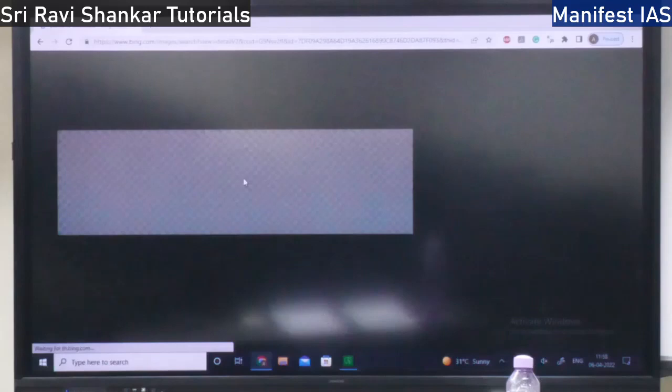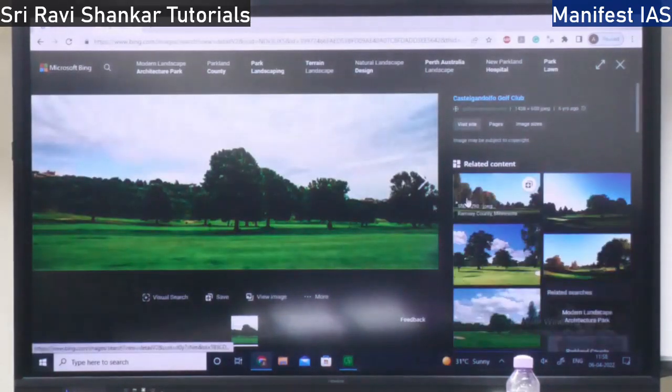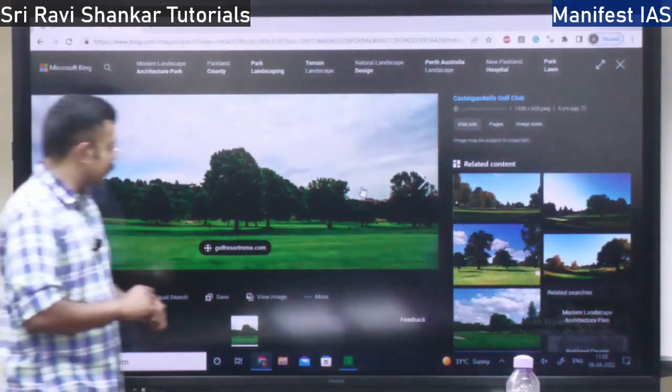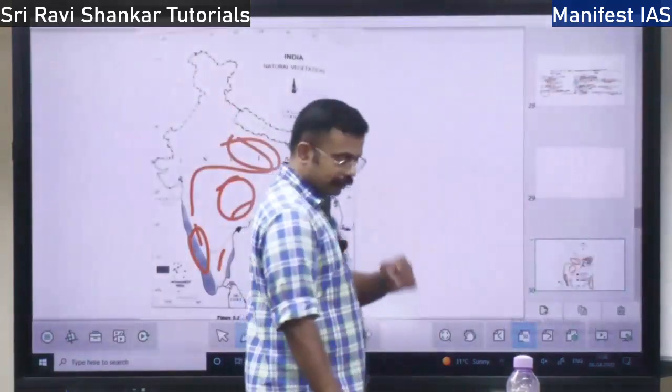So this is a parkland landscape, very small. There will be a lot of grass, and in between you will find the trees. The dry deciduous has this type of forest.